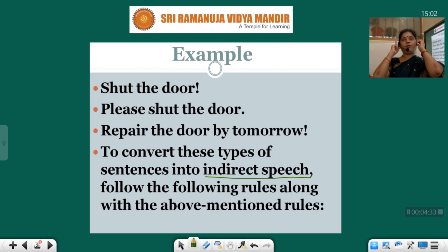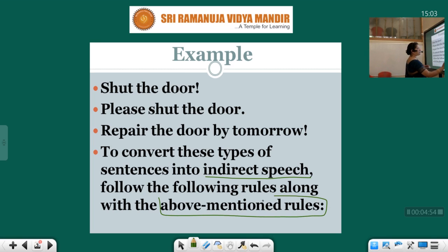So I've told you in the previous classes, change in verbs, change in personal pronouns, change in words. In the last class I told you this will become that, tonight will become that night, yesterday will become the previous day. Okay, so remember all the above mentioned rules. Again and again I will not repeat. So these rules you have to bear, and extra rules you have.